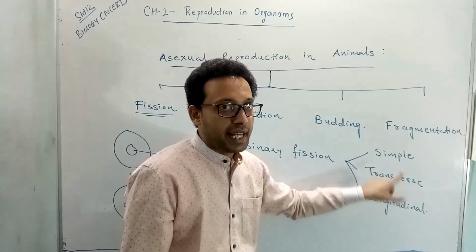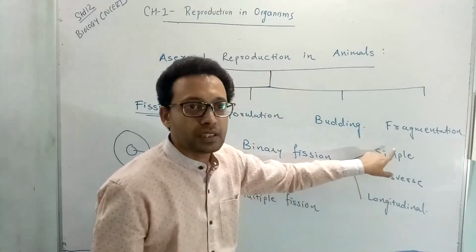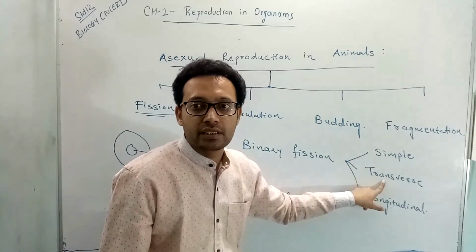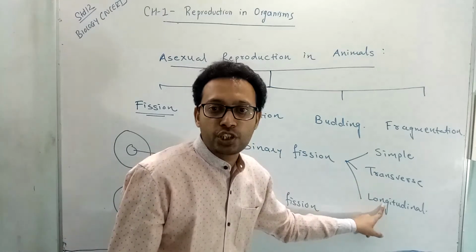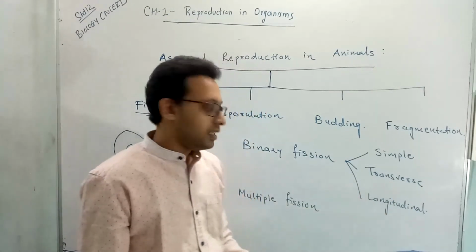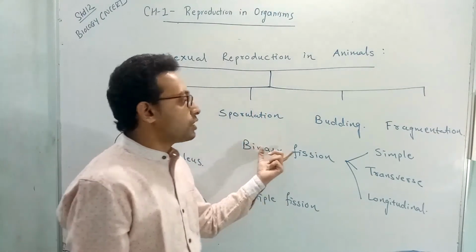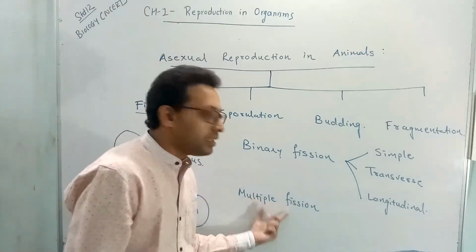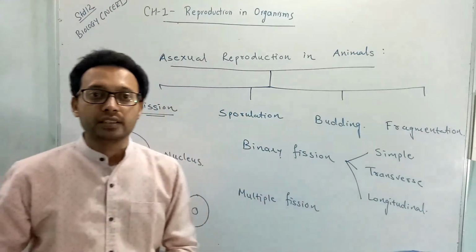I again repeat the examples. The example of simple binary fission is amoeba. The example of transverse binary fission is paramecium and planaria, and the example of longitudinal binary fission is euglena and vorticella. Now regarding multiple fission. In binary fission, the nucleus divides into two nuclei. But in multiple fission, the nucleus divides into many nuclei.